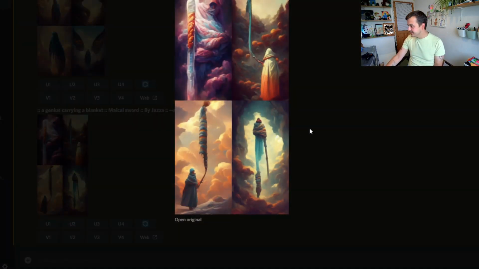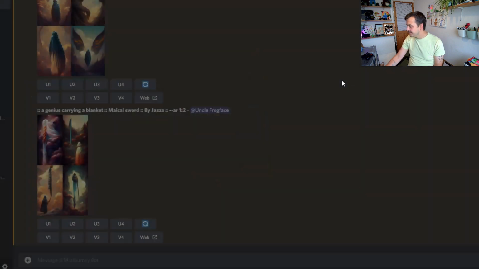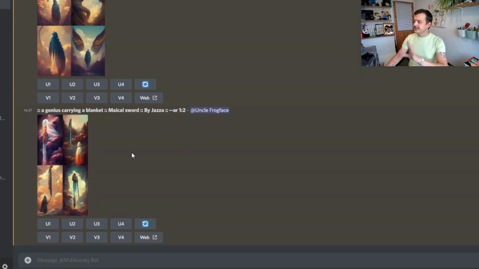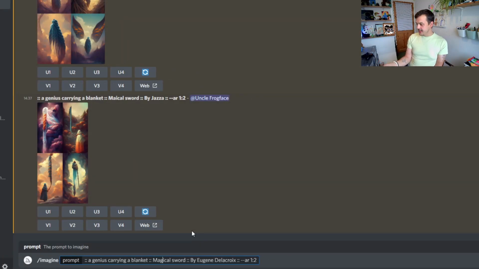So we've got someone carrying a blanket. This one down here is interesting. Okay, not quite what I was expecting. Let's try one last time. So we've got a genius carrying a blanket, magical sword, spelled correctly, and this time a very famous artist, Eugene Delacroix. Same aspect ratio. Let's see how it does with this.